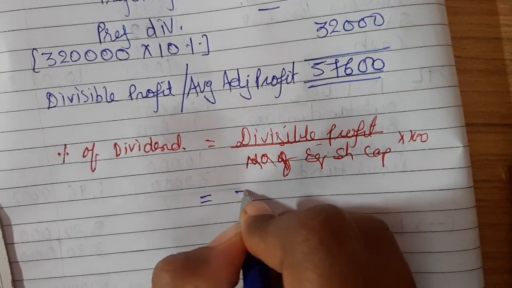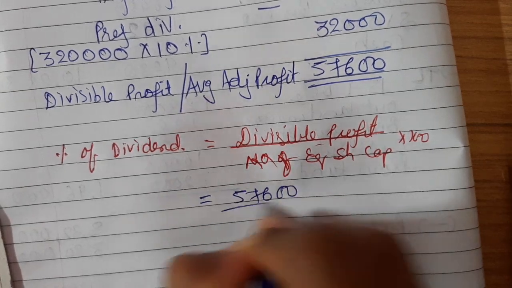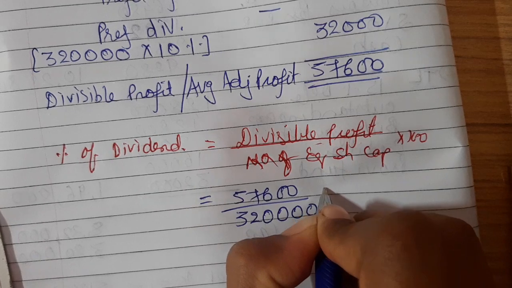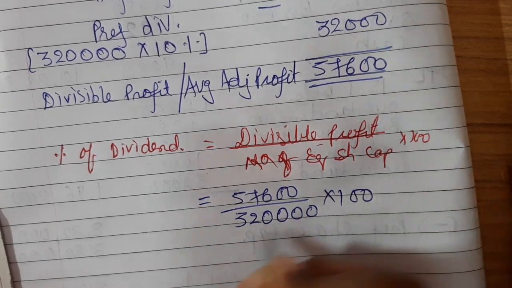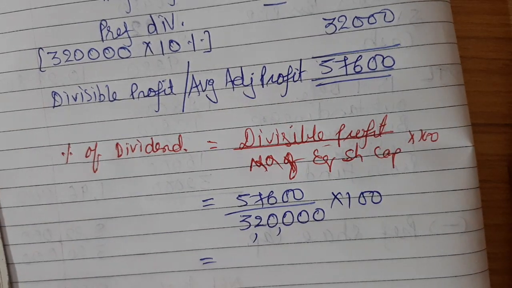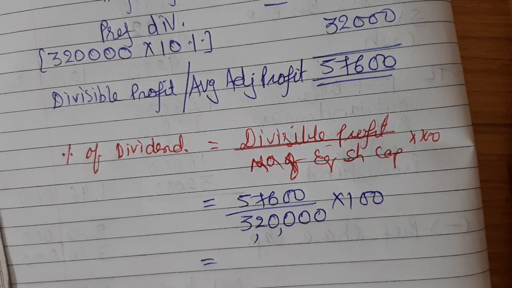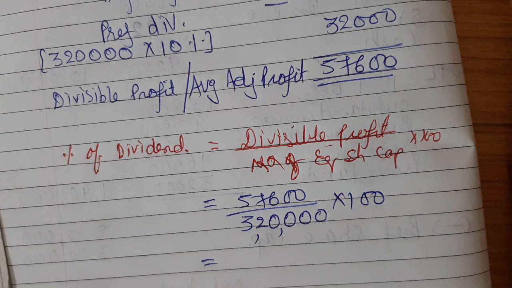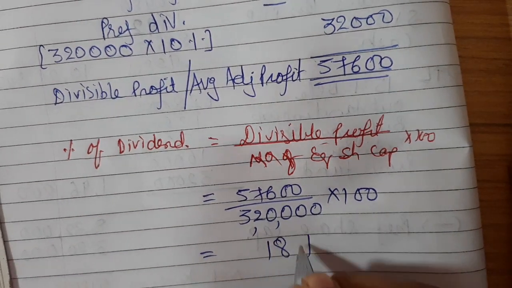So my divisible profit is 57,600. My equity share capital is 3,20,000 into 100. So 57,600 divided by 320 into 100. So my rate of dividend is 18%.